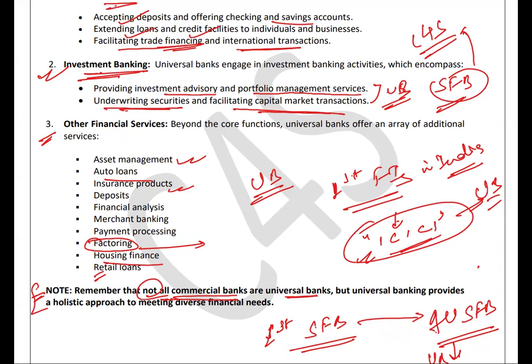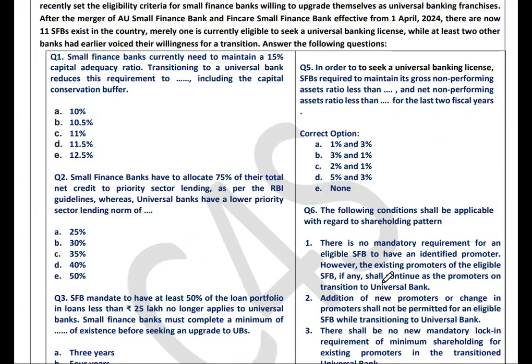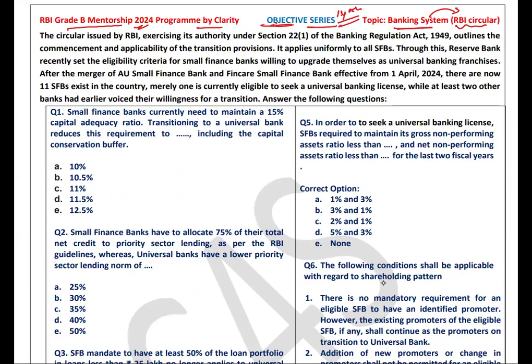If in a multiple choice question it comes that all commercial banks are universal, then it would be wrong. All commercial banks are not universal banks. And universal banks obviously provide a wide range of services to their clients. So let's move on to the session now. Let's see some of the questions that may come in your examination.